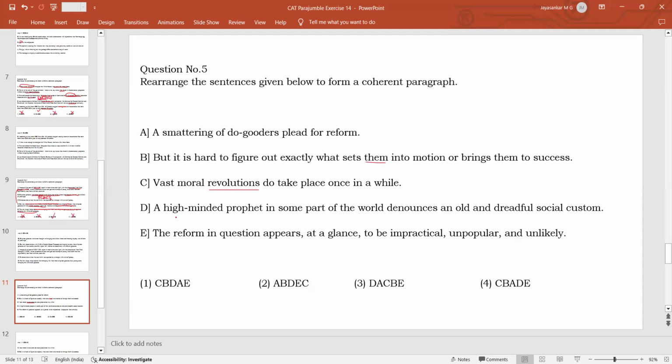So what could be the first sentence? We can say this could be that vast moral revolutions do take place once in a while. So we can say that this is how moral revolutions take place, or how very big moral revolutions take place in the society. Then what could be the second sentence?